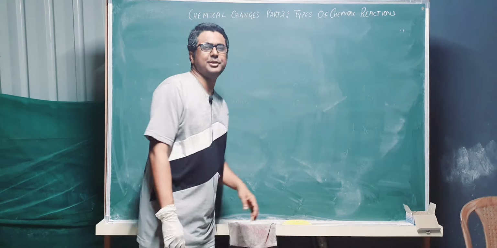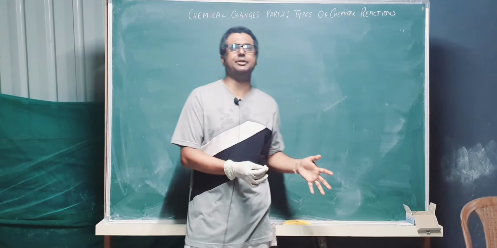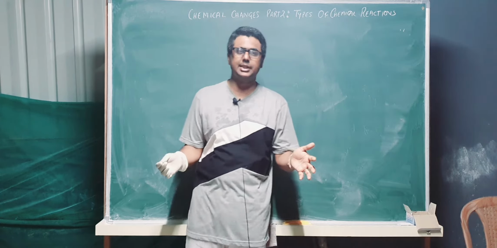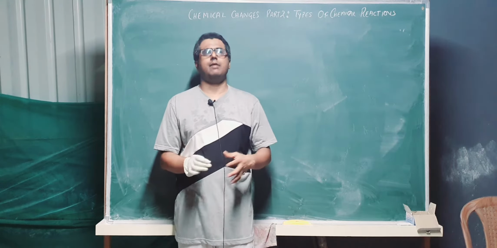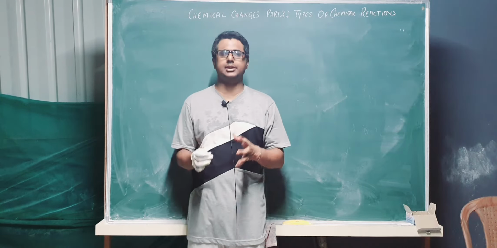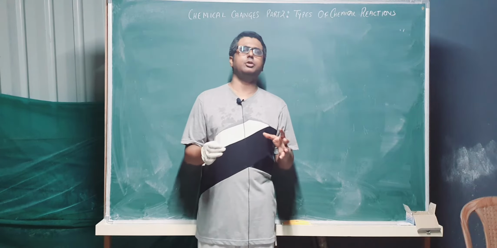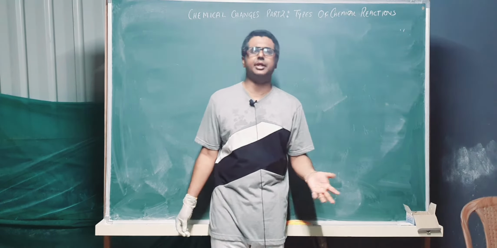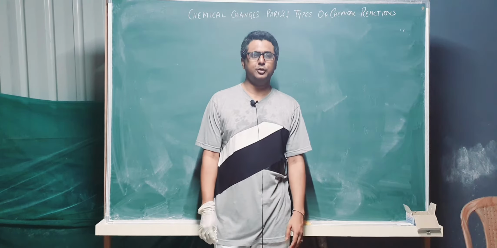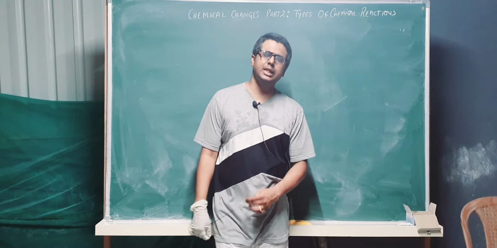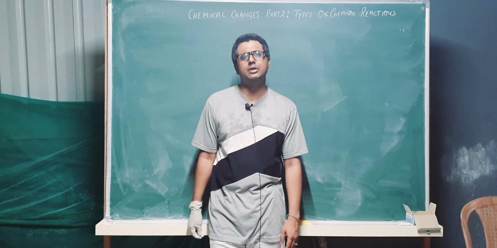Hello guys, so we have gone through the basic chemical reactions part, or the basic chemical changes, in our last class. Now today we are going to discuss different types of chemical reactions that take place. So see, as we know, there are numerous kinds of chemical reactions in chemistry, so it is very important to remember them. Now do you really want to remember chemical equations?